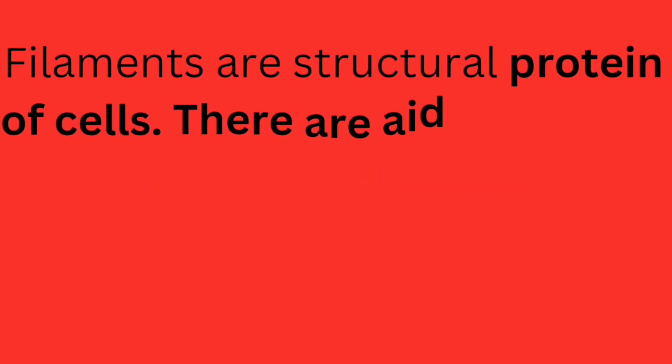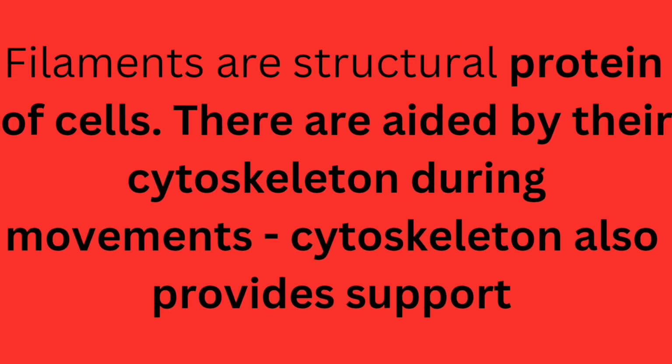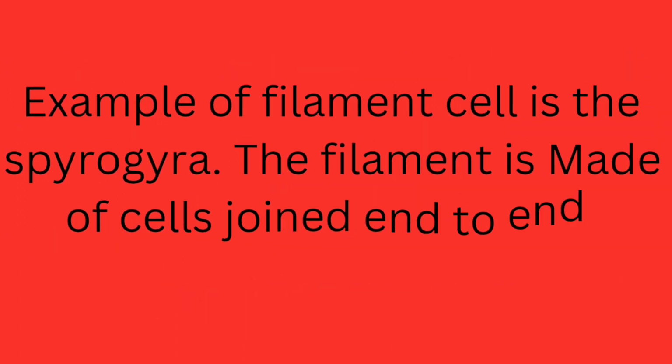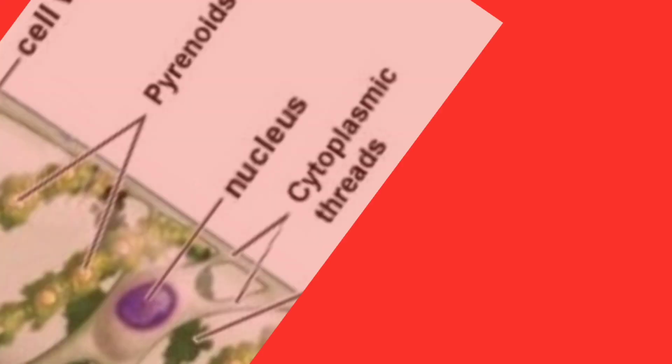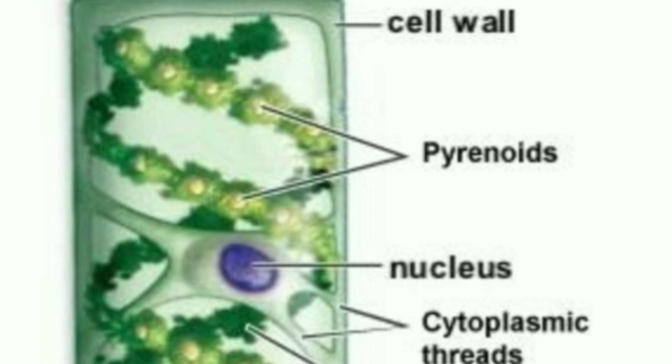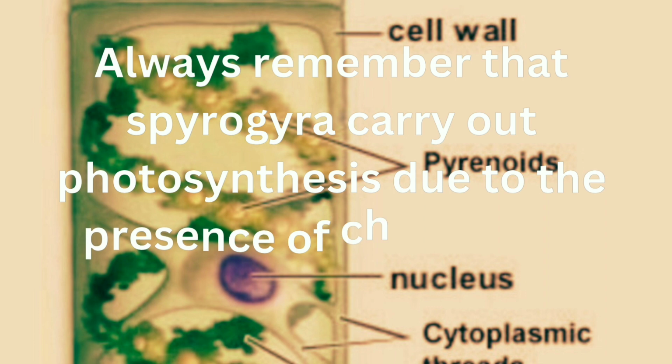Then cells as filaments. Filaments are structural proteins of cells that are aided by the skeleton during movement. An example is spirogyra. You can see a diagram of a spirogyra. This is what it looks like. Those are cells as a filament. They are joined end to end, and they have a chloroplast for photosynthesis.